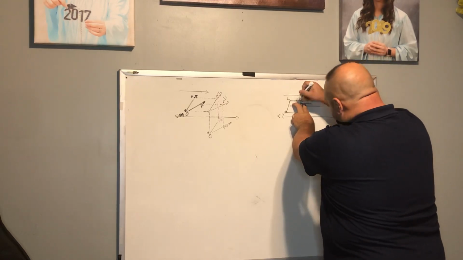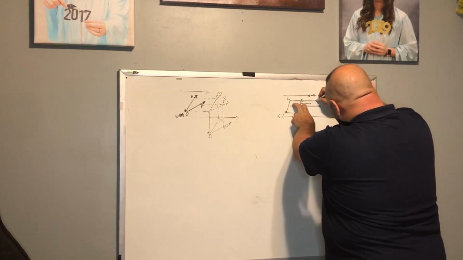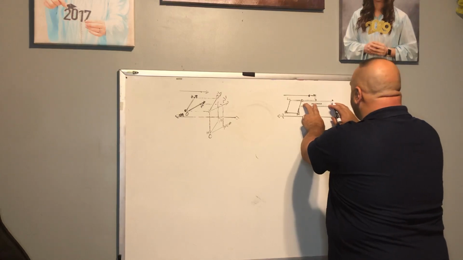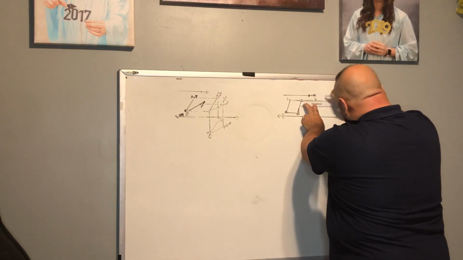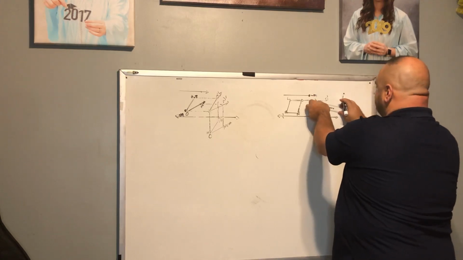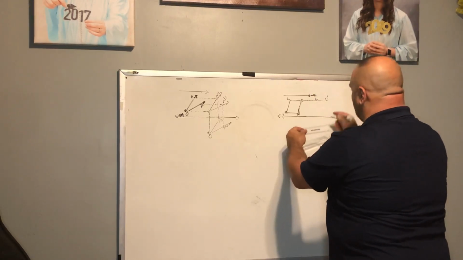Again, mine is going to be a little bit different. Call this L prime, from here. This will be O prime. O prime, L prime.